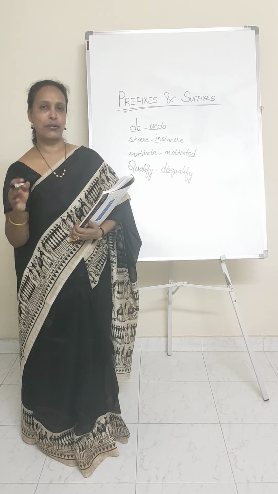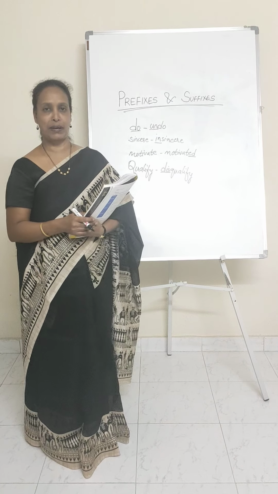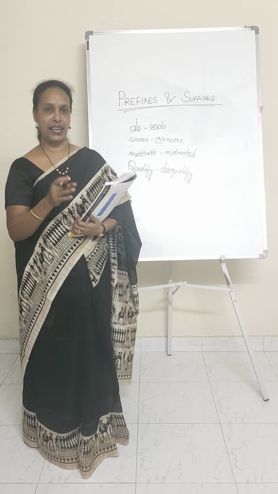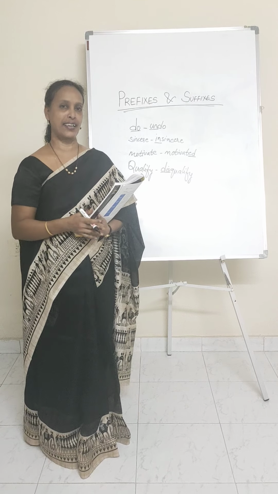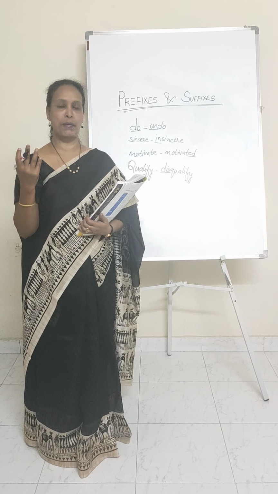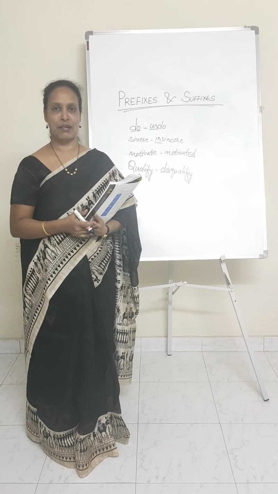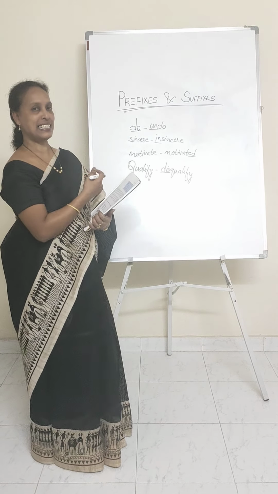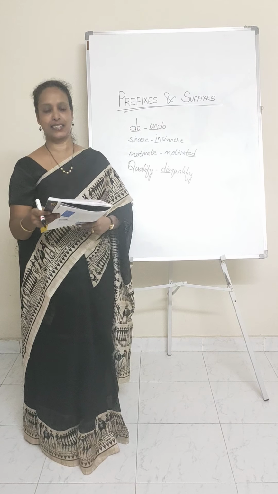At the end of the movie, what is assumed by you is that the hero is going to die, right? But when it becomes anti-climax, the hero who was supposed to die because of all the sufferings did not die, but he grew up and became active and energetic. That is the anticlimax. So when you add anti to the word climax, it becomes the opposite of the word climax. Anti here is the prefix.